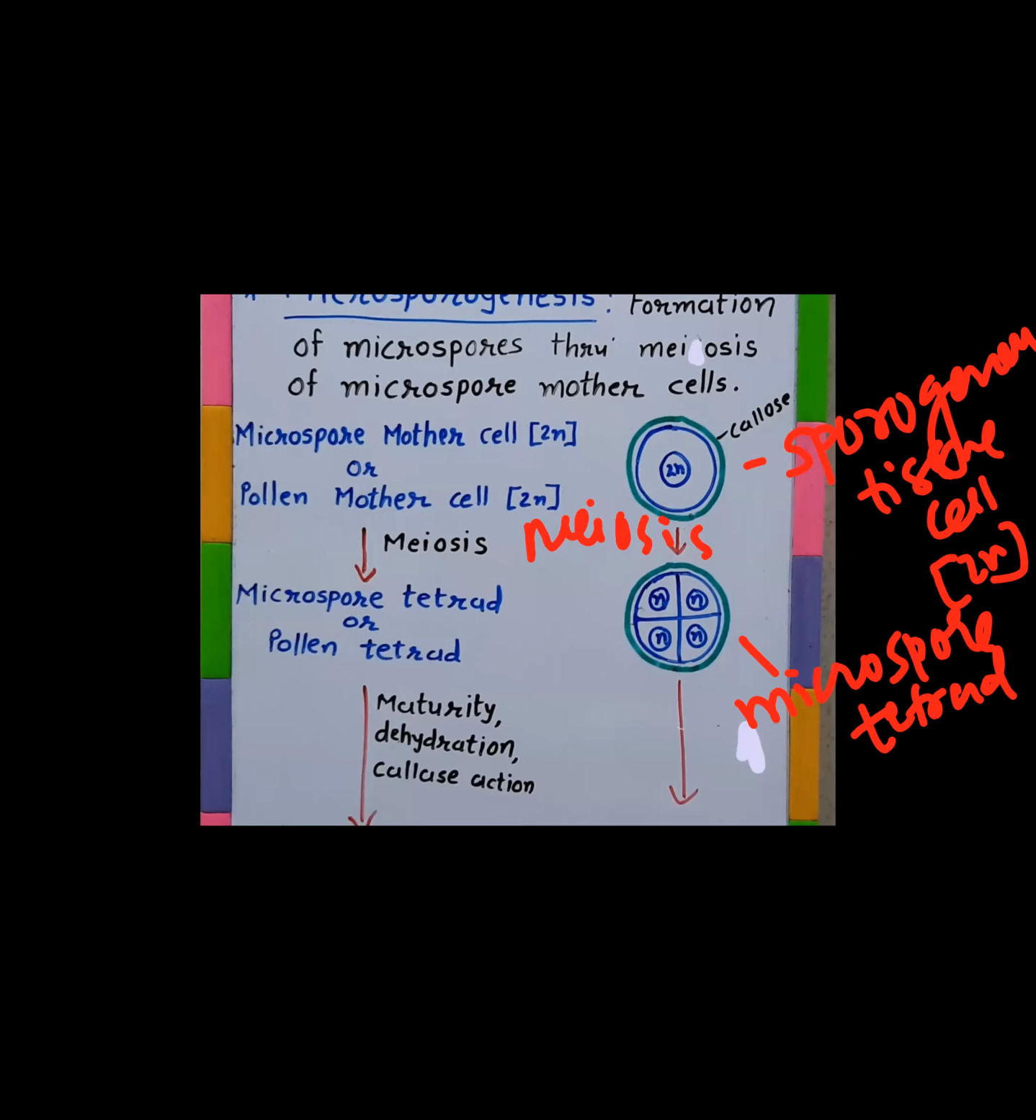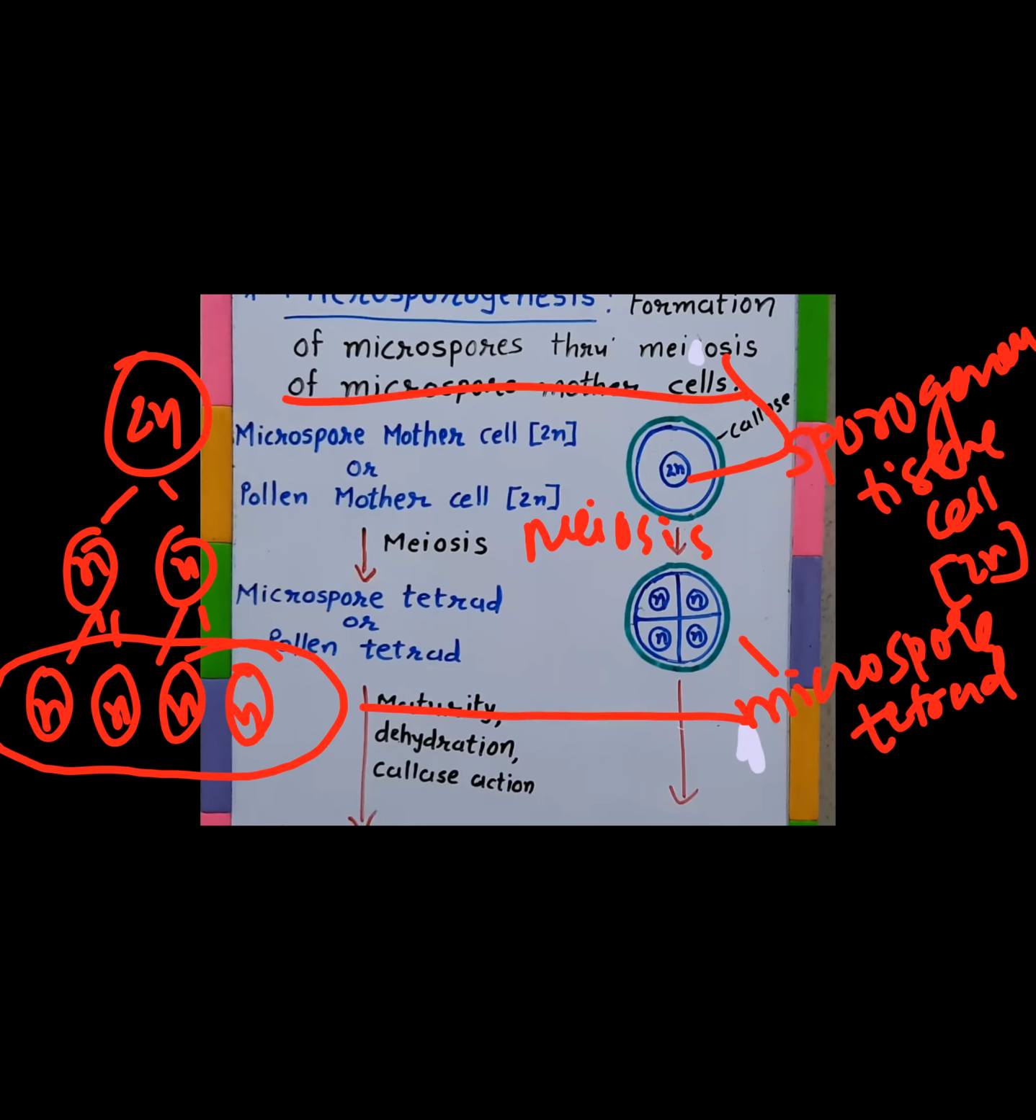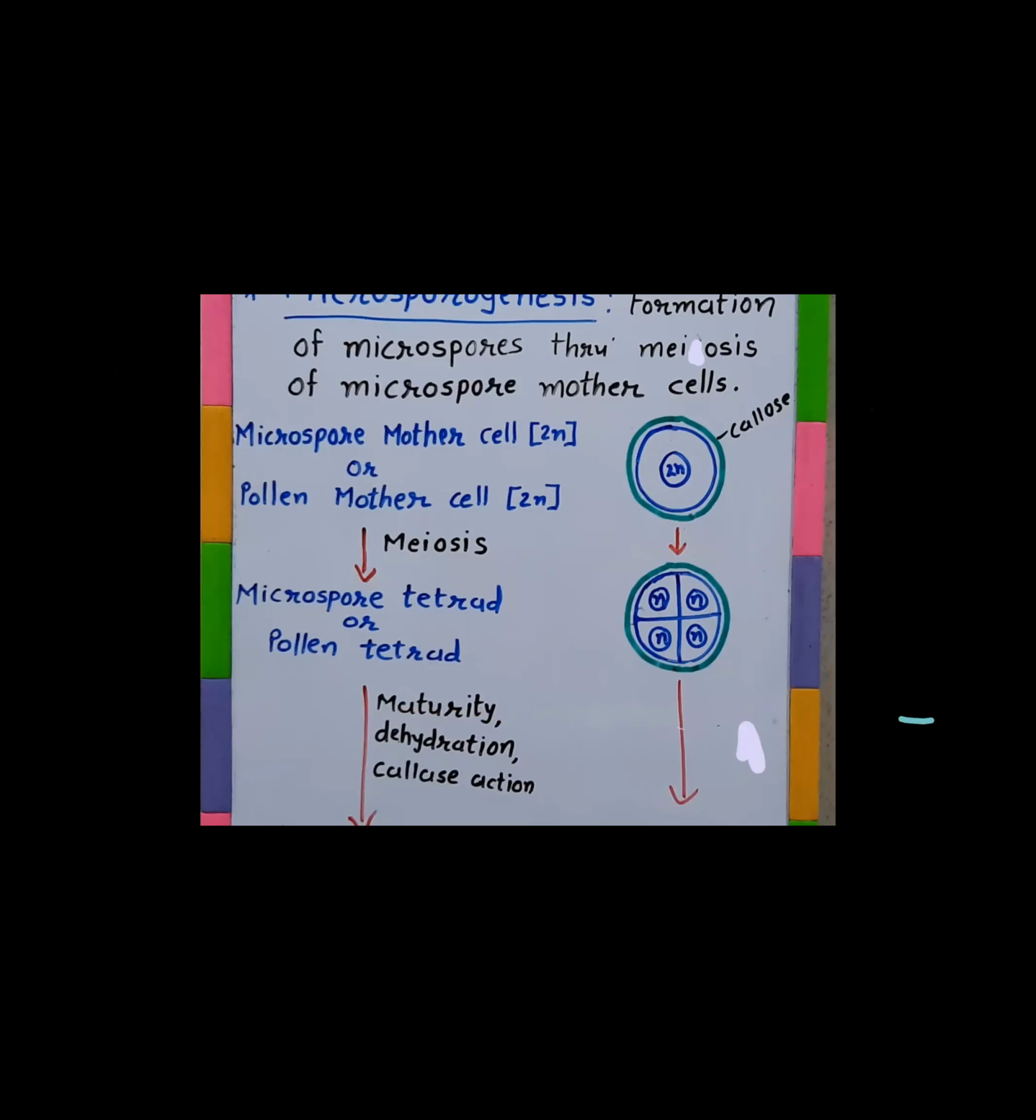You know the rule, a diploid cell when it undergoes meiosis produces four cells. A cluster of these four is called a microspore tetrad. Each cell in the sporogenous tissue is capable of forming such a tetrad. You can imagine all cells are diploid and similar in the sporogenous tissue. That makes it a homogeneous tissue.